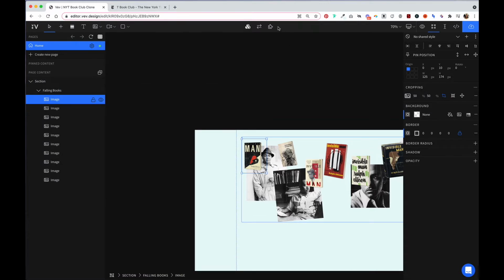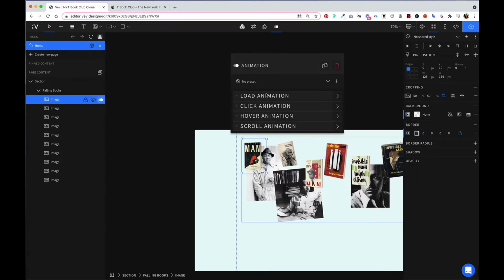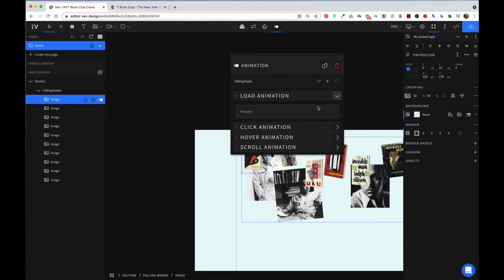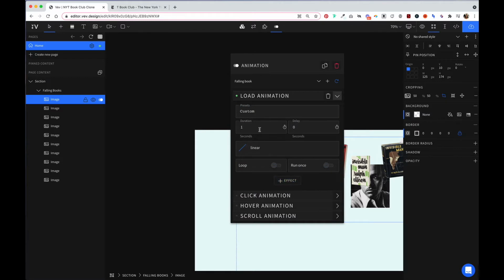So we're going to add on an animation, and we're going to create a preset first, which will be a falling book animation. Then we'll do a load animation that is custom, and we'll do maybe like 10 seconds. For the first image, we're going to do a 0-second delay, and we're going to run once, and we're going to add 2 effects.